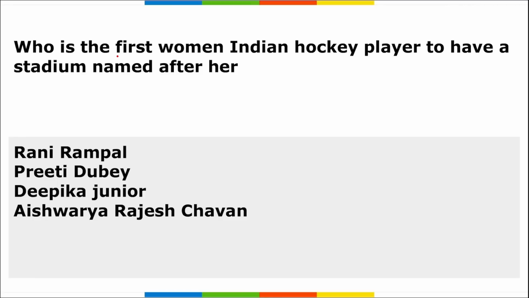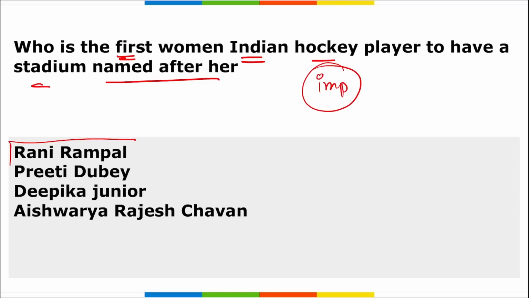Moving on. Who is the first Indian women hockey player to have a stadium named after her? And this is important. Who is she? She is Rani Rampal. Rani Rampal became the first Indian women hockey player to have a stadium named after her.